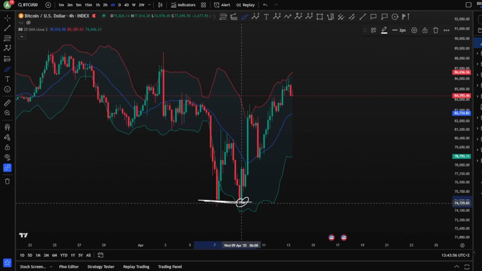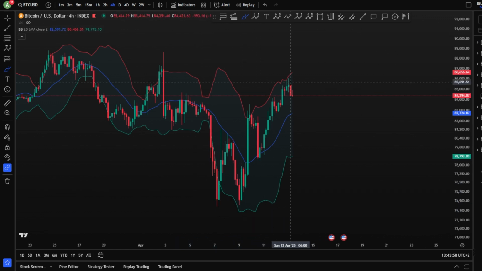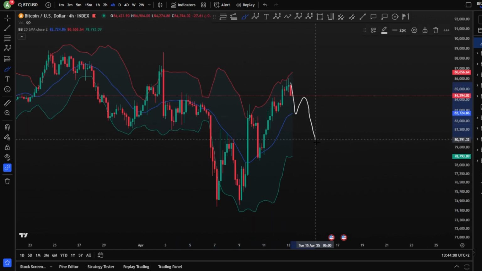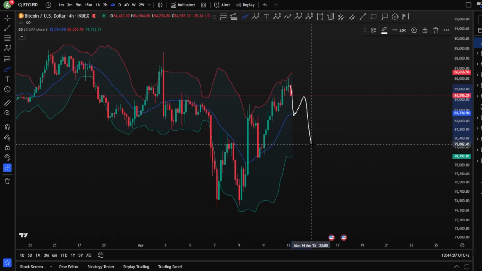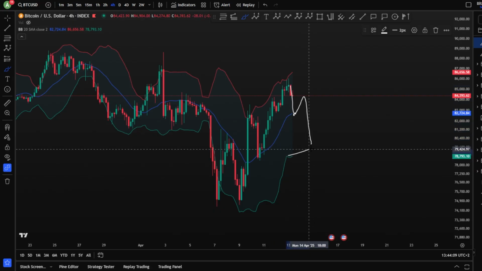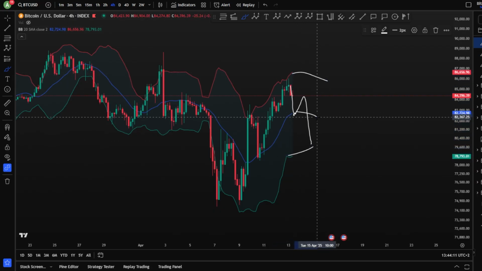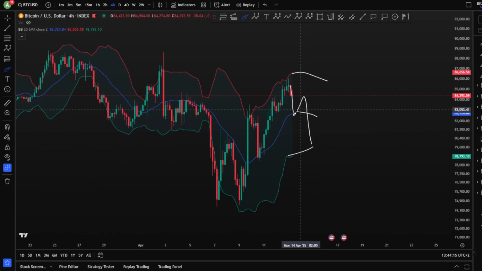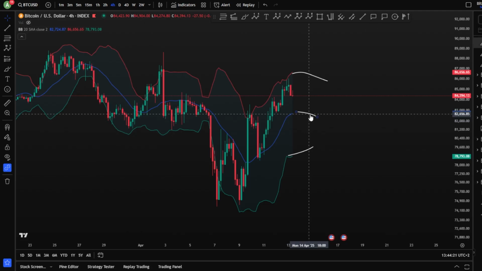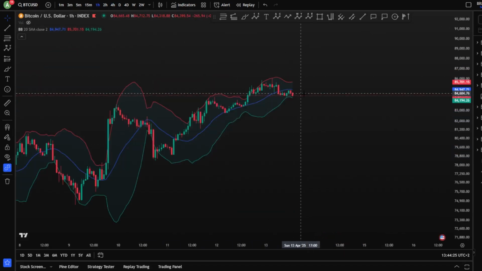Especially since wave 2 has touched the 0.886, meaning the higher potential is an ABC toward the downside. This might be your A here at the blue line, 82K, and then B and a C toward the downside, of course with confluence with the lower part. The middle part can then be your wave C. Now, if we stretch, we're moving with a wave 3 toward the downside in an ending diagonal. We're going to see how this is going to unfold on the 1 hour chart.